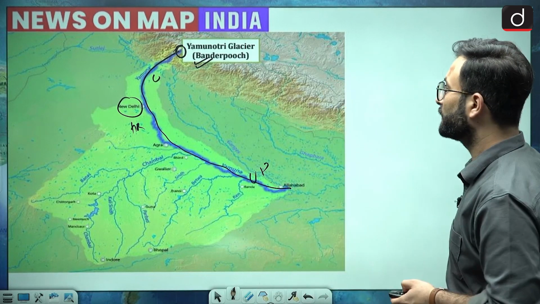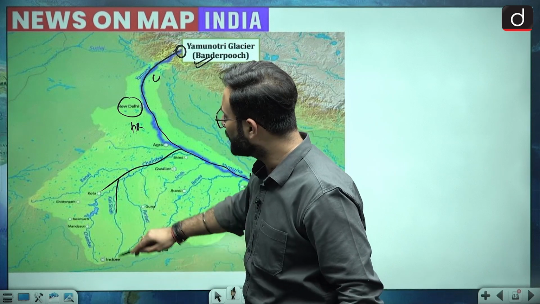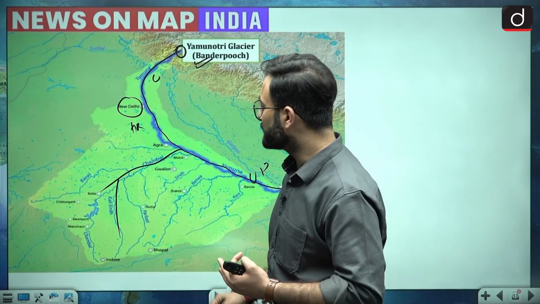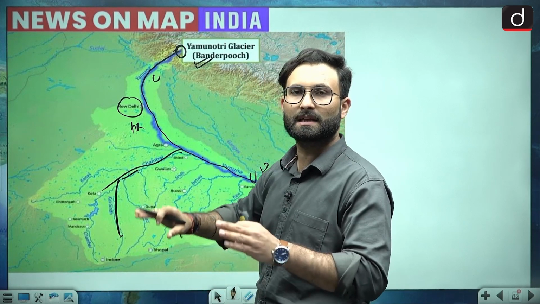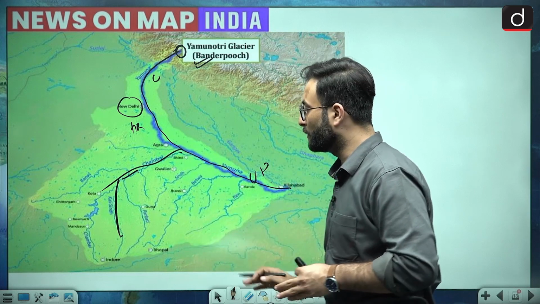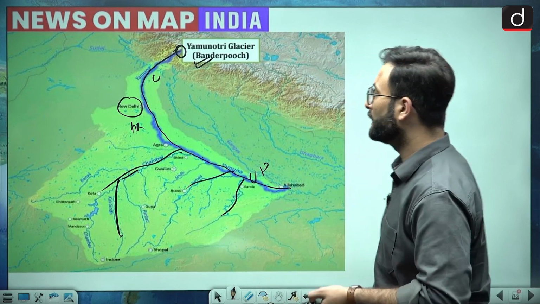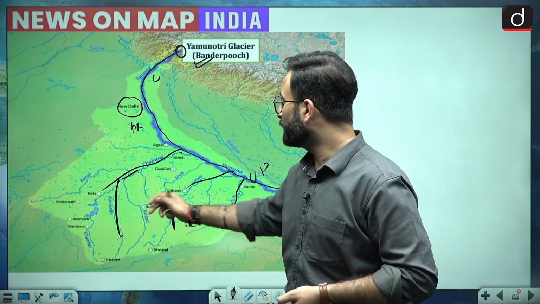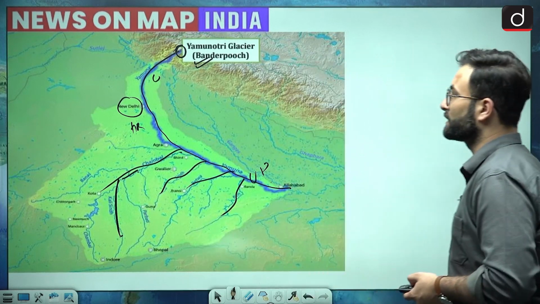Okay, now let's move further. Other than that, the tributaries, that is Chambal, is given over here. Here you can see this is Kali Sindh. Ultimately, what they are saying is that Kali Sindh is the tributary of Chambal, and Chambal is the tributary of Yamuna. So we can say that that is basically there in the river system of Yamuna only. Then this is your Ken, this is your Betwa river. This is Kali Sindh, and when we talk about the Sindh, Sindh is over here. Sindh is also a tributary of Yamuna. Okay, now let's move further.